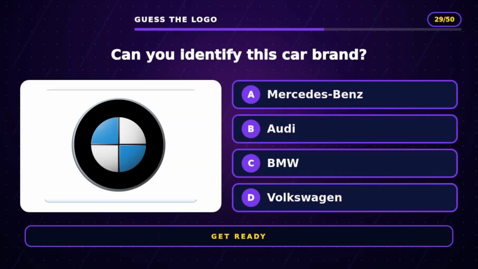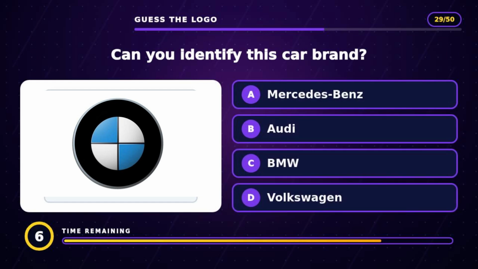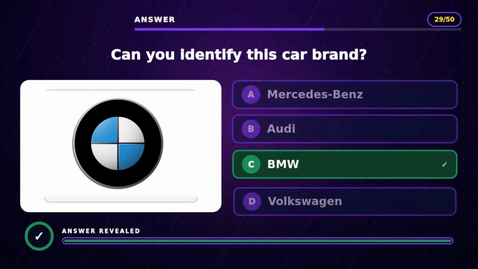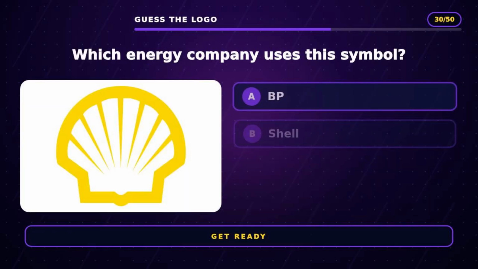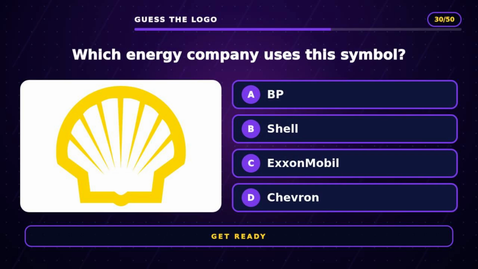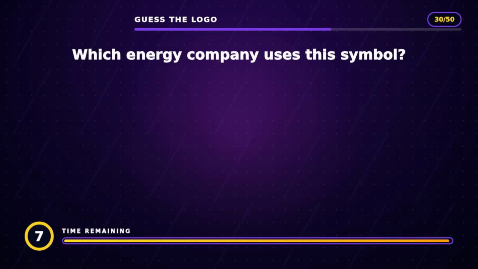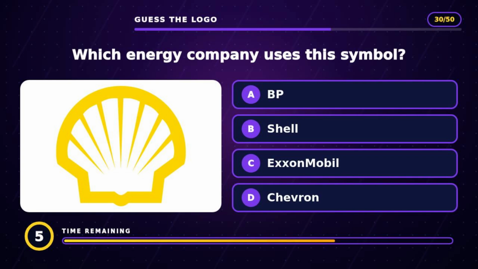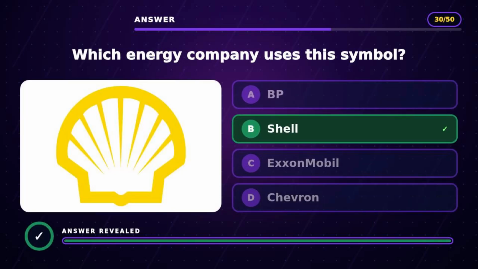Question 29. Can you identify this car brand? The answer is C, BMW. Question 30. Which energy company uses this symbol? The answer is B, Shell.